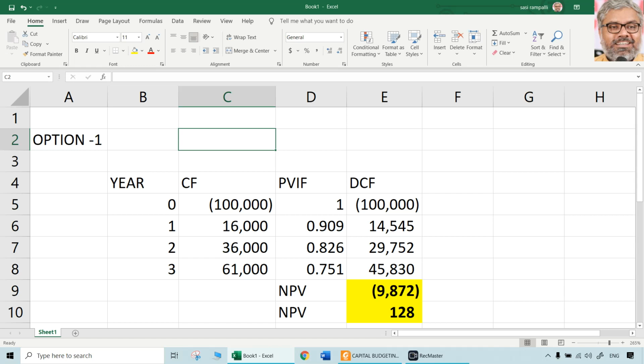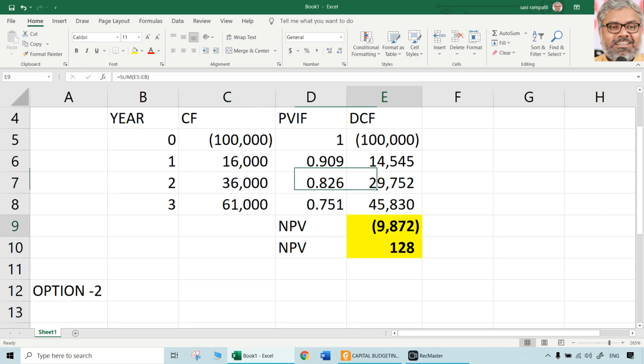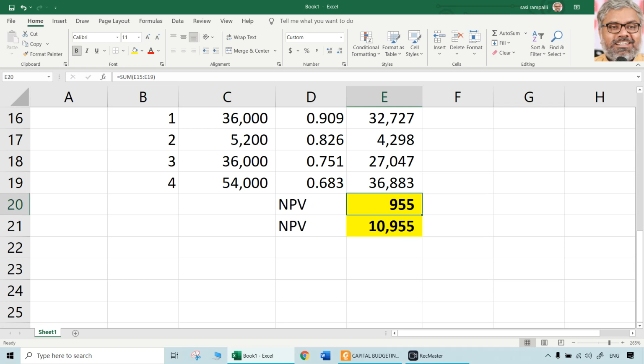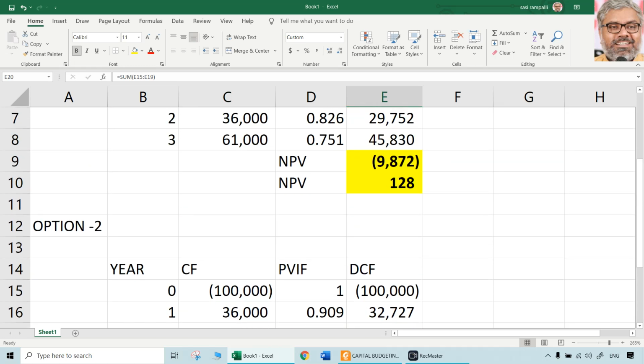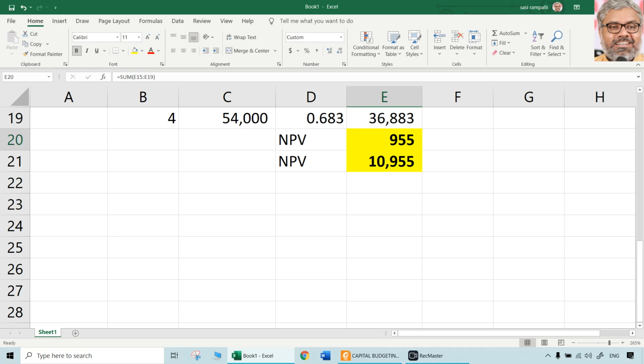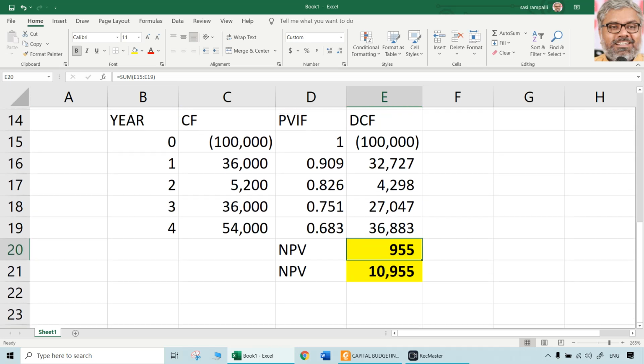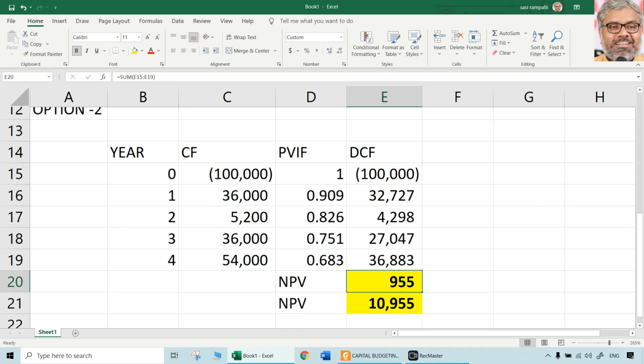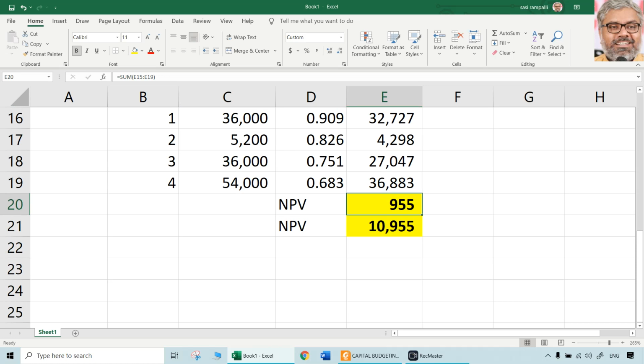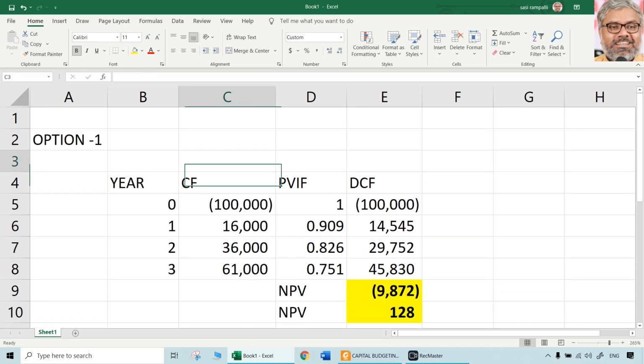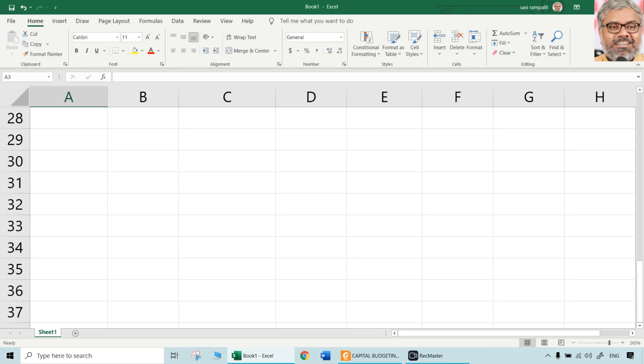Normally when there is a very narrow margin between one NPV and another NPV, it may be reasonable to do it, but here one is negative, one is positive. So what is there to compare? Negative divided by anything will be negative only. Positive divided by anything will be positive only. So the decision will not change in this case. That is why there is no need to go with all those equalized NPVs. Not required in this particular case.